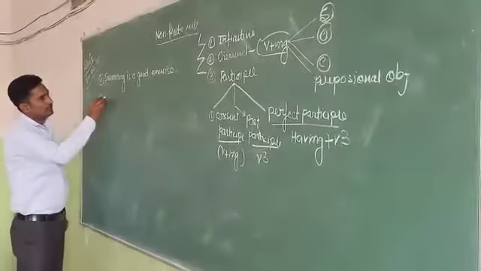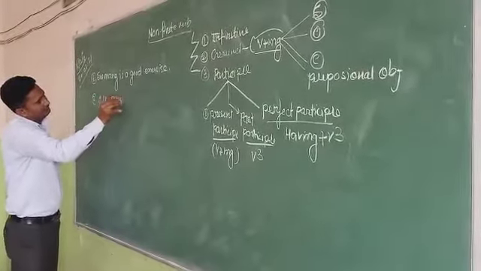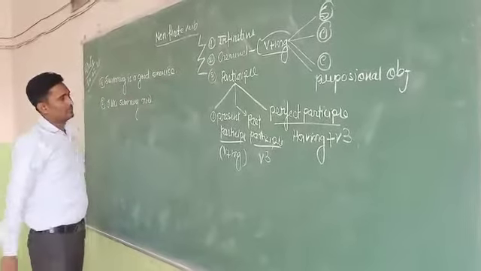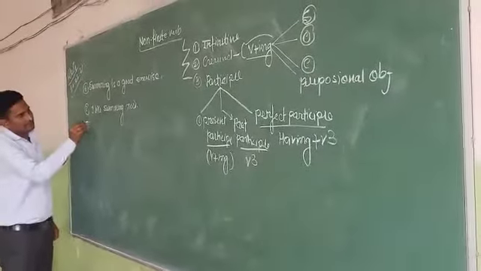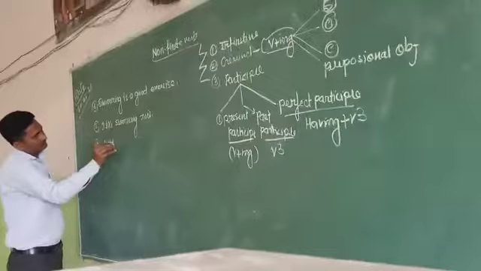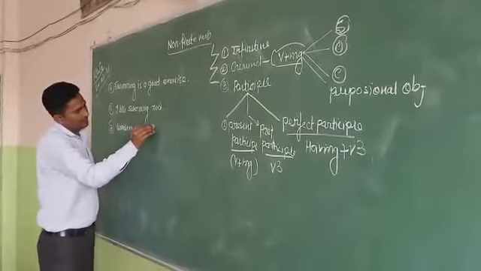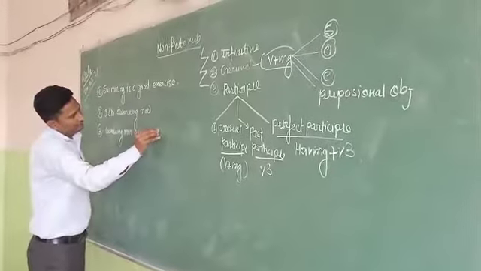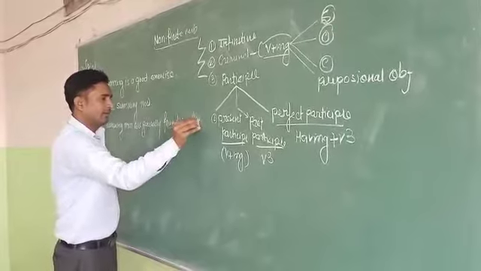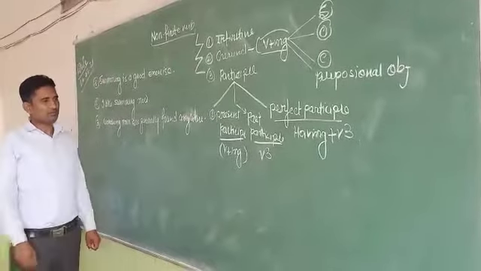Second is, I like swimming now. Third sentence, one thing, men are generally found anywhere. Okay?